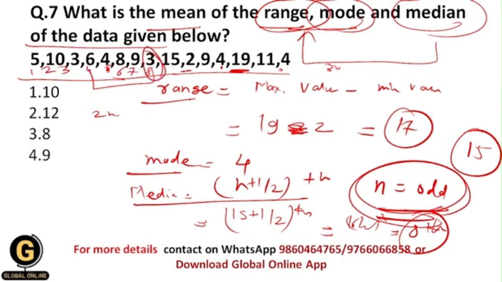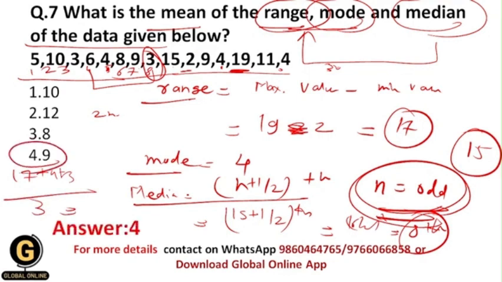That's why your median value will be 3. So now let us do 17 plus 4 plus 3 divided by 3. Do this calculation, and you will get the value of the mean as 9. And that's why your correct answer should be option 4, because this is the mean of the range, mode and median of the whole data set given here.